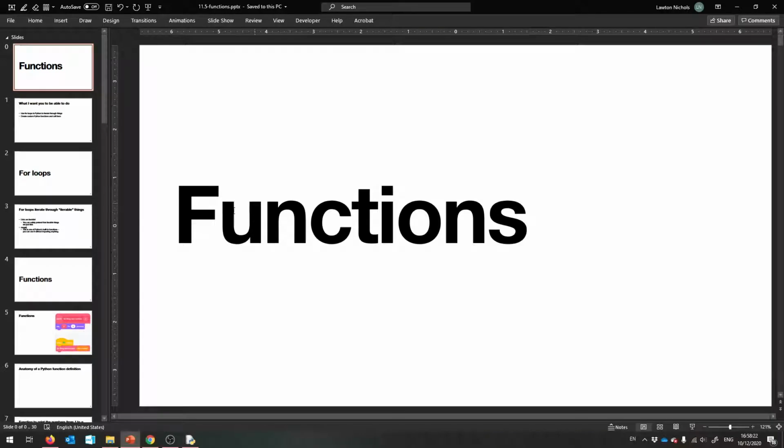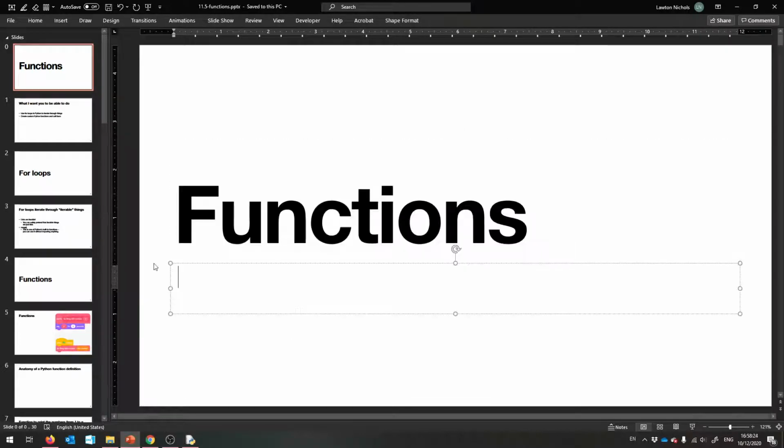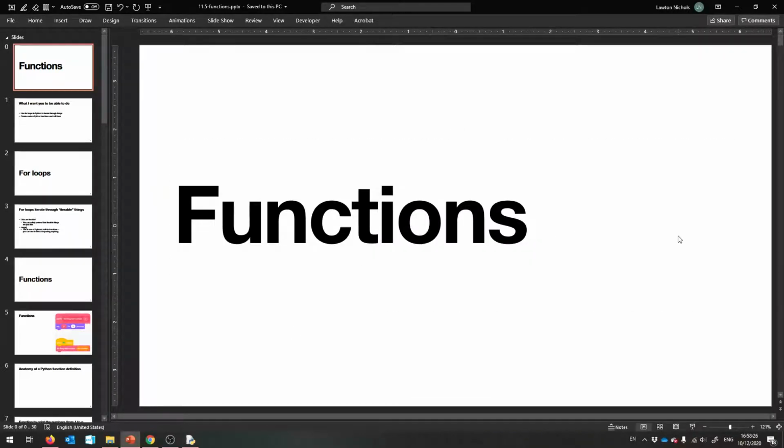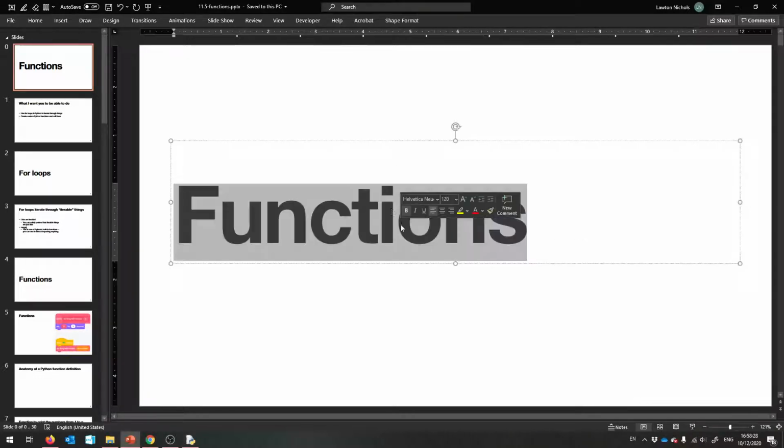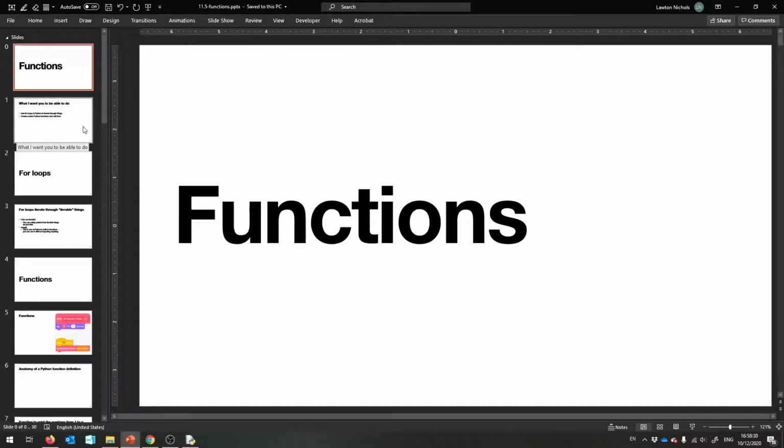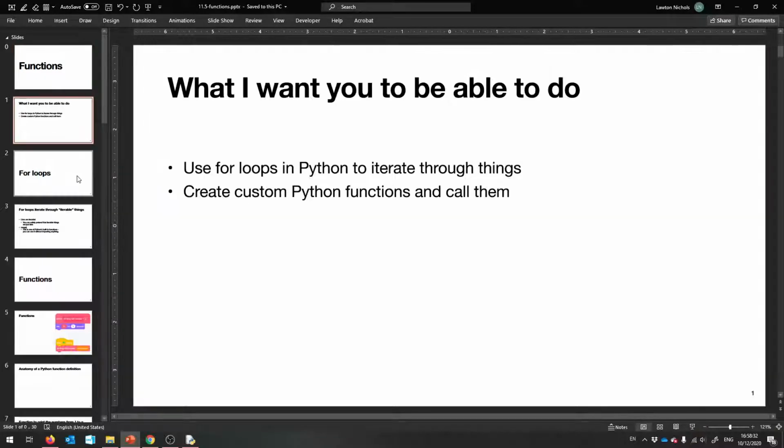In this one, we're going to talk about a fun topic called functions, and this is actually the last required thing I have to teach you for programming. So after this, we're just going to have some fun and do some fancy stuff. So let's get on into it.